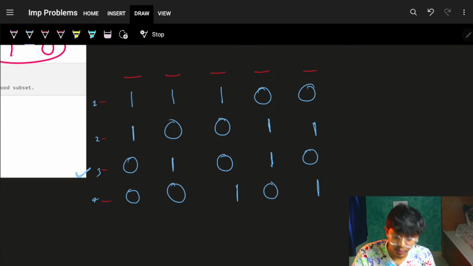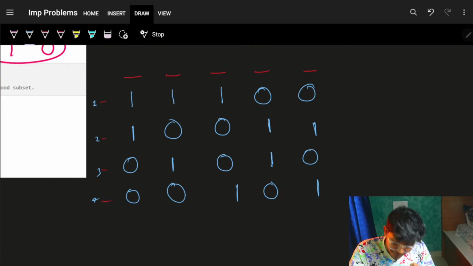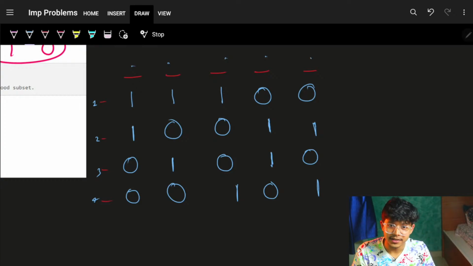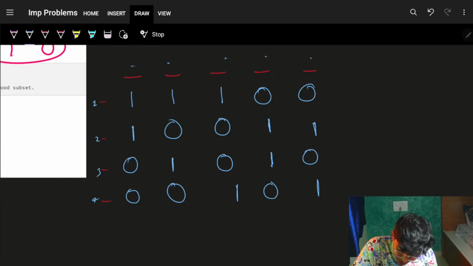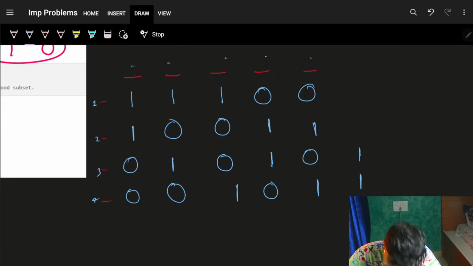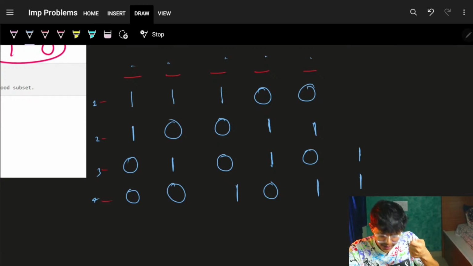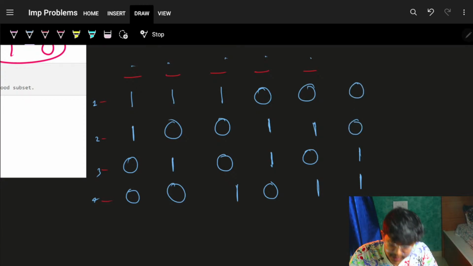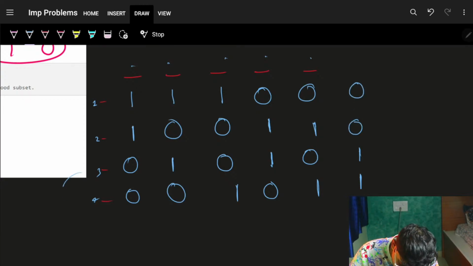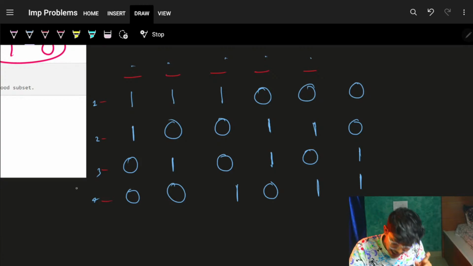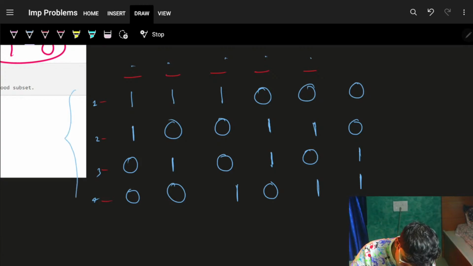Row 3 is only left, which means for row 3, I could see all my 5 columns are filled in. For my row 3, if I would have had a chance to place a 1, 1, 1, 1, then I could have just said, okay, now row 3 and row 4, for that row 3 also, I need all the 4 rows.